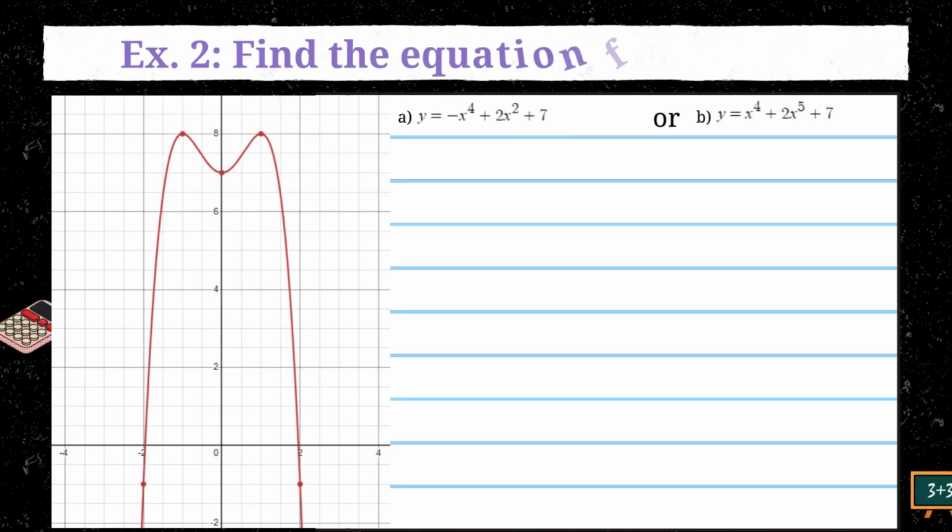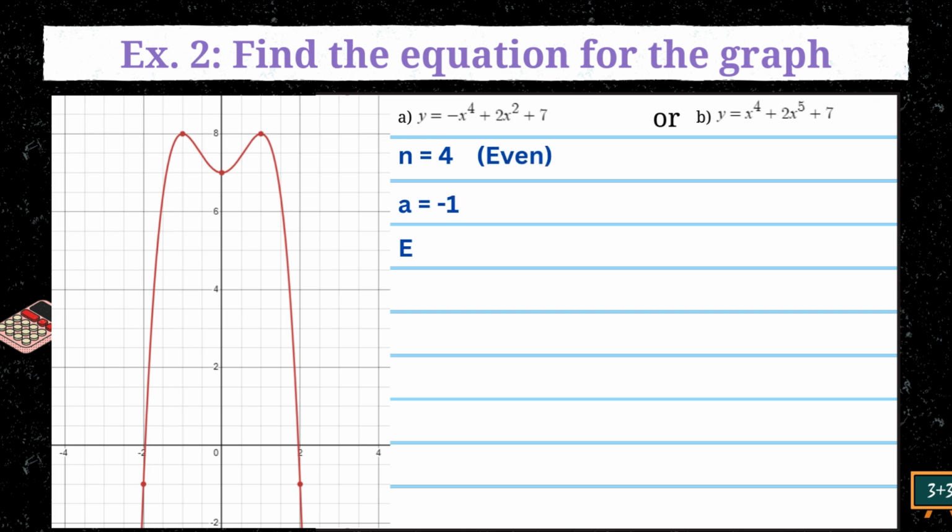Example number 2 is to find the right equation for the graph. So you could either start analyzing the equations or graphs first. Today I'm going to start analyzing the equations first. In option A, the function has a degree of 4, which is even, and a leading coefficient of -1. So end behavior is from quadrant 3 to quadrant 4. In option B, the function has a degree of 5, which is odd, and a leading coefficient of 1. So end behavior is from quadrant 3 to quadrant 1.